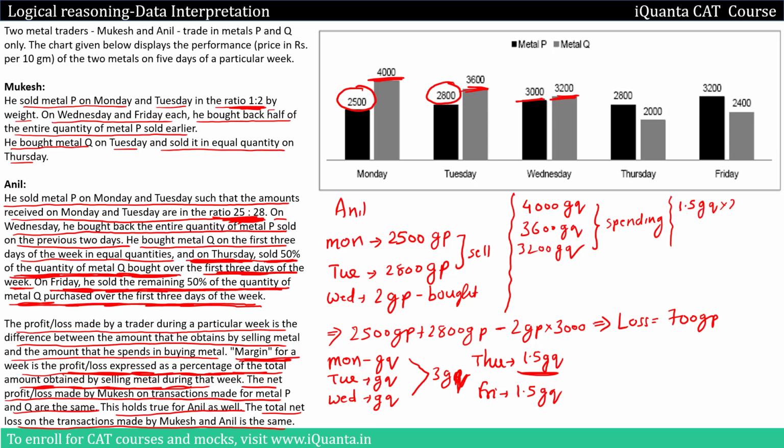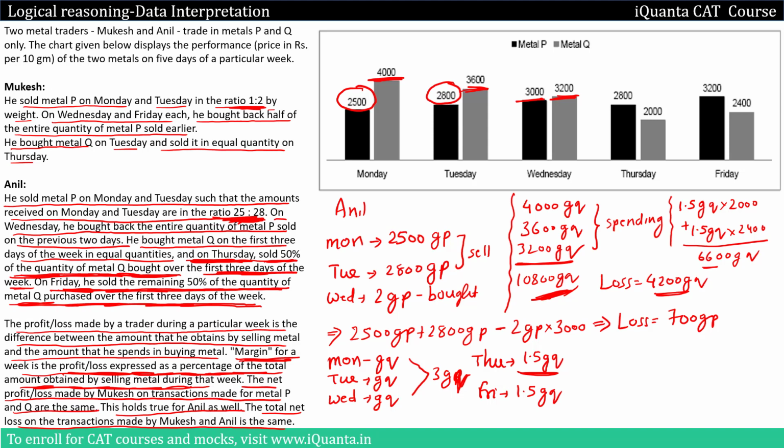So for metal Q it is 2000, plus 1.5 GQ on Friday as well, so it will be 2400. This is total. So the total spent will be 10800 GQ, and the total earned will be equal to 6600 GQ. So he's spending more, that means he'll be in loss. So net loss over here will be equal to 4200 GQ, because the difference between 10800 GQ and 6600 GQ is 4200 GQ.